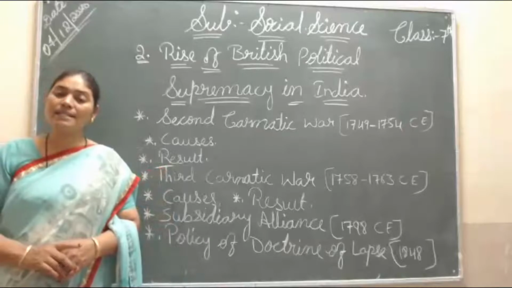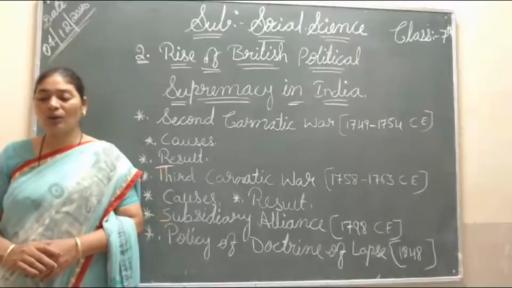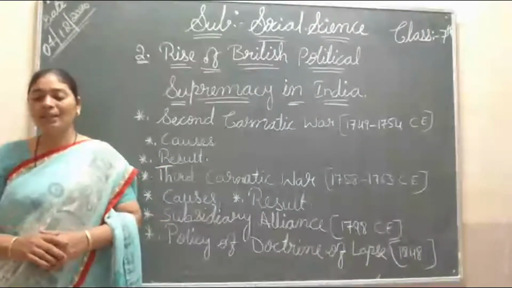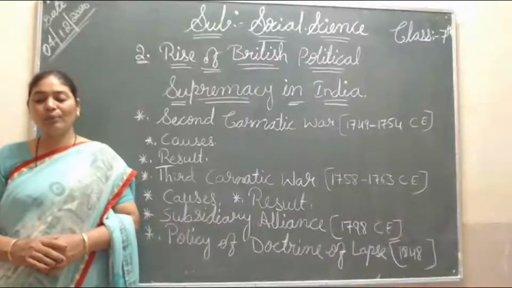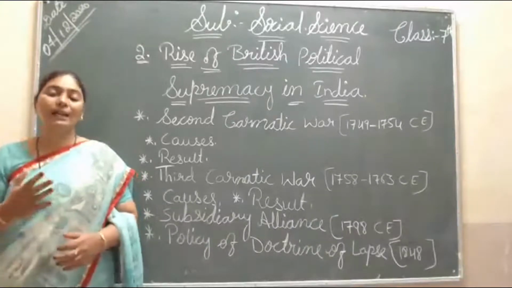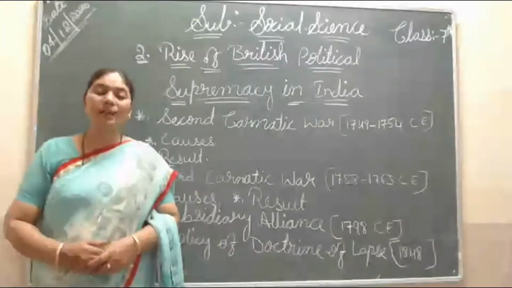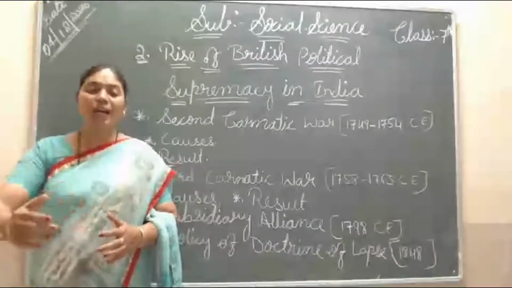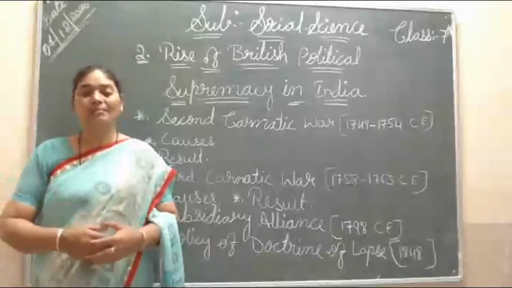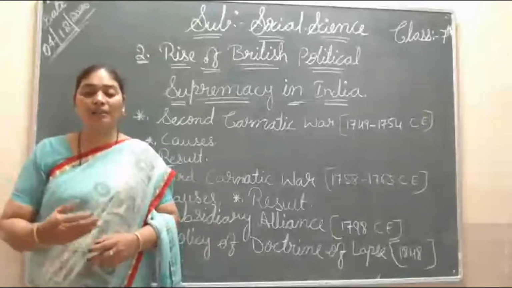So what happened? Its results: on account of this policy, Satara, Nagpur, and Jhansi went directly under the Britishers, because these states did not have their own sons and had only adopted ones. Maybe the early king died or something happened.